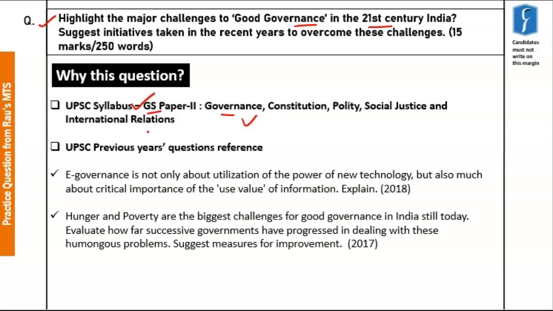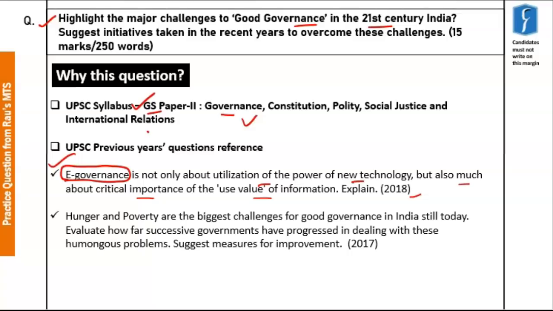In 2018, a question was asked that read, e-governance is not about utilization of power of new technology, but also much about critical importance of the use value of information. This question dwelled upon the e-governance aspect, that is electronic governance.